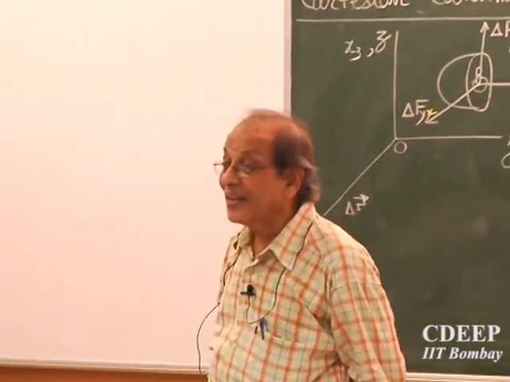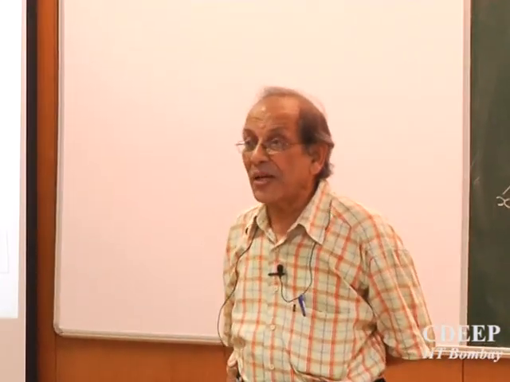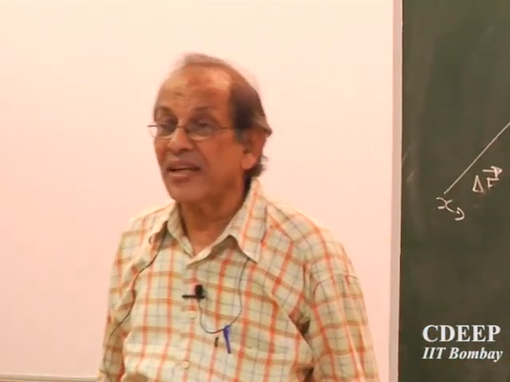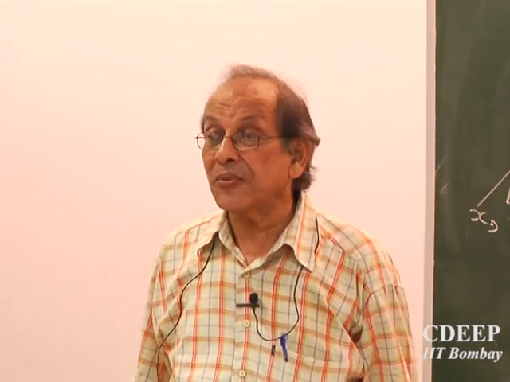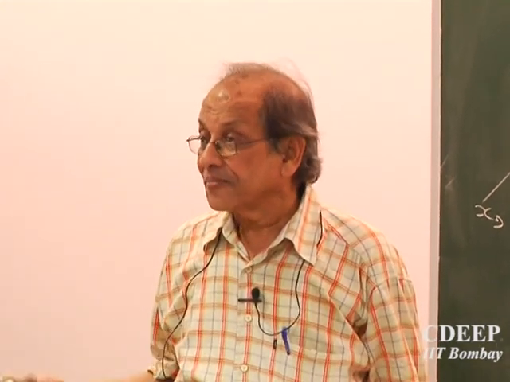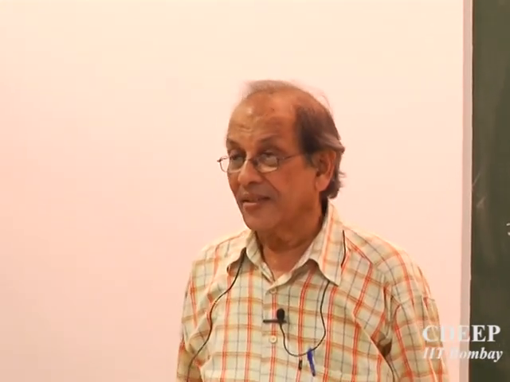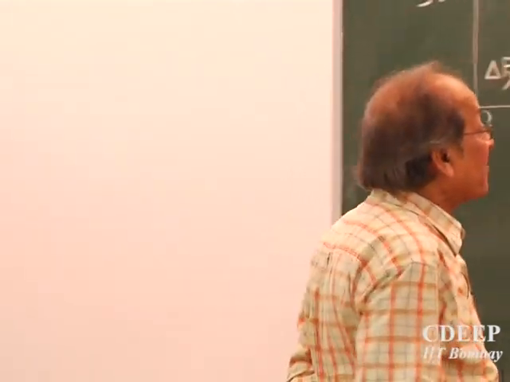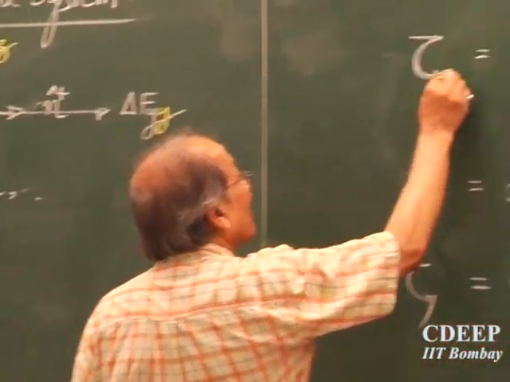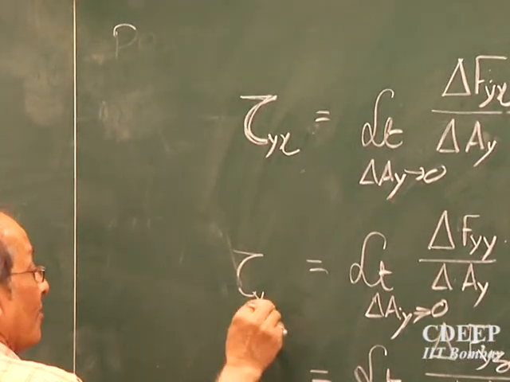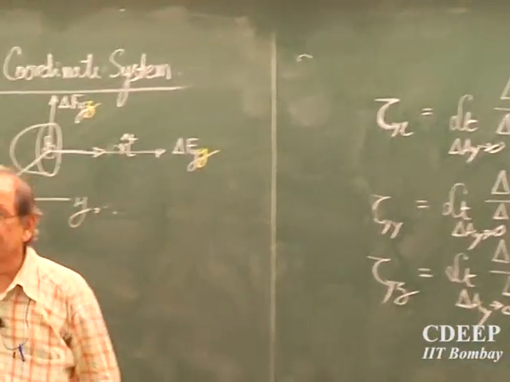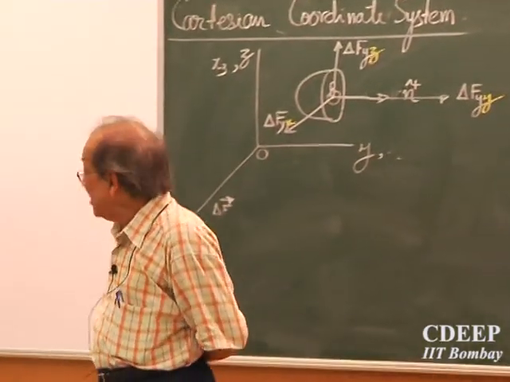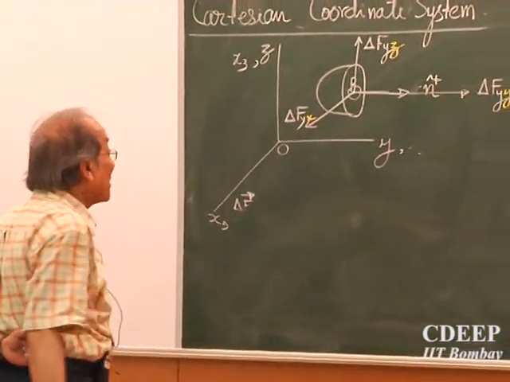Because it is a positive y plane. All the quantities are going to be defined on a positive y plane. So the first subscript defines the plane on which it acts. Then the second subscript, it is very simple. So I have come up with another three quantities which are different from those.